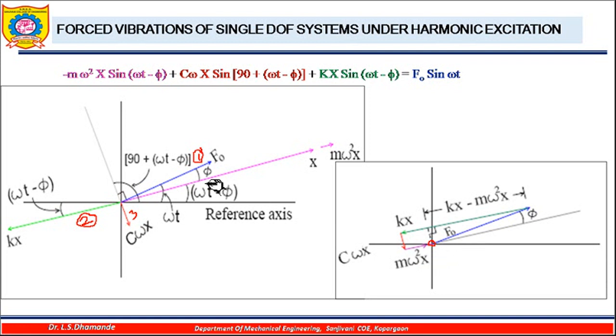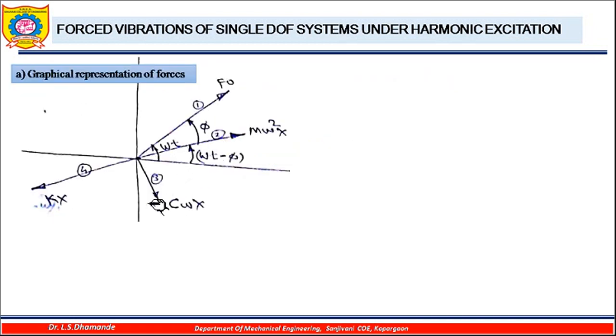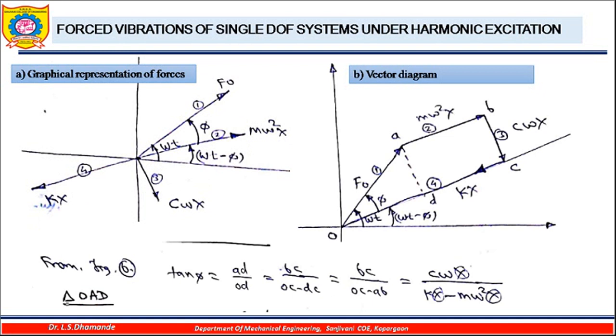In this case I have considered all these forces in the anti-clockwise direction. You can also draw these forces in the clockwise direction. Here, as I have indicated, this is the first force, then I will consider the second this force, then the third this force, and the fourth this force. If I consider it like this, my force polygon becomes like this. I will draw first F0 by considering its magnitude and direction, then m omega square into x like this. Then I will draw the third force c omega x downward, and then the fourth, k into x. So again I will get the same origin point from where the diagram started, and it will end at the same point.